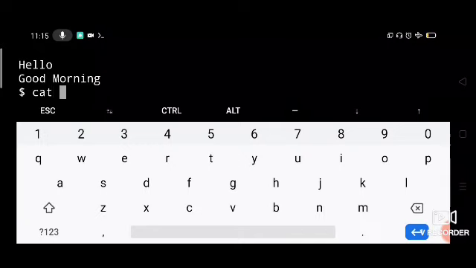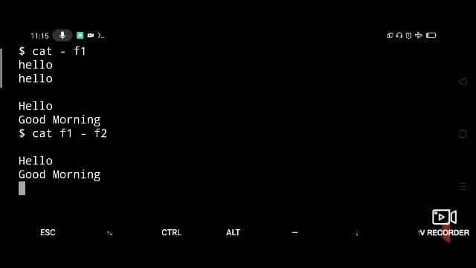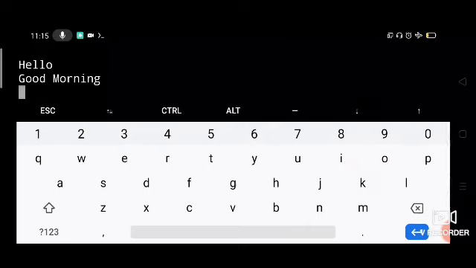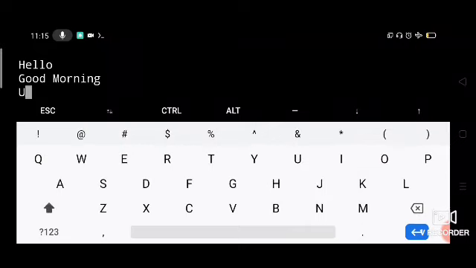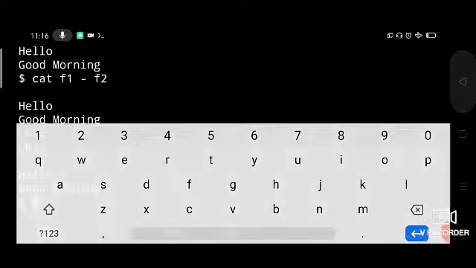Similarly, another time if you say F1 hyphen F2, now you are giving 3 arguments to cat: F1, standard input and F2. Now let us see what happens. Enter. Now it is giving you the content of F1 file, and next it is waiting for the input from the standard input. Now I will type some contents: I will say Unix, then enter, then Control D. Now see what it is doing.